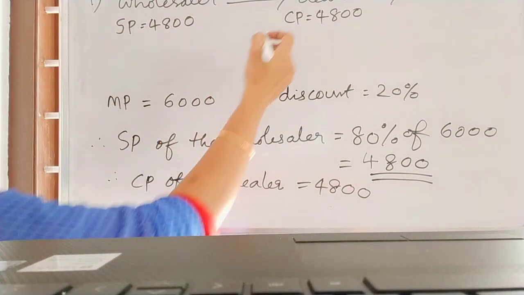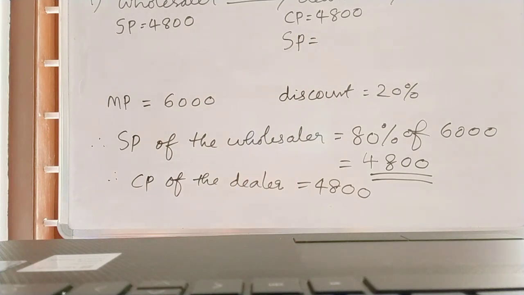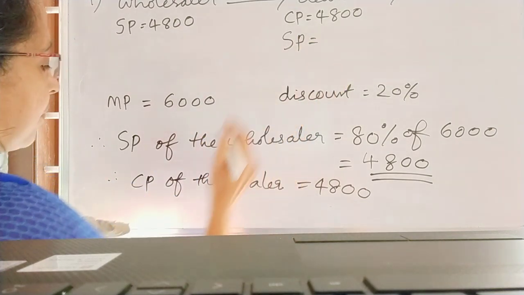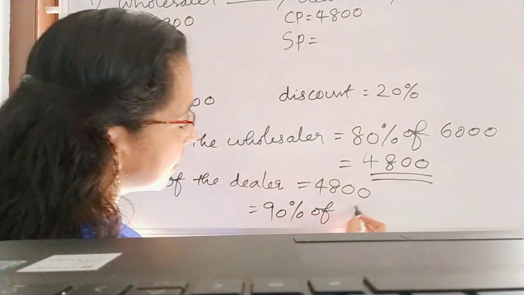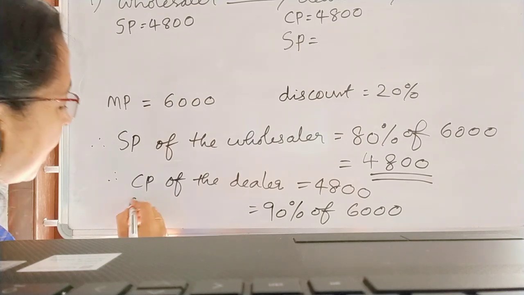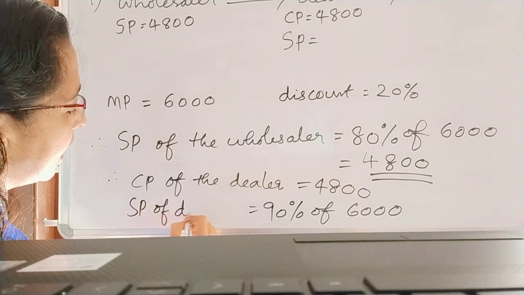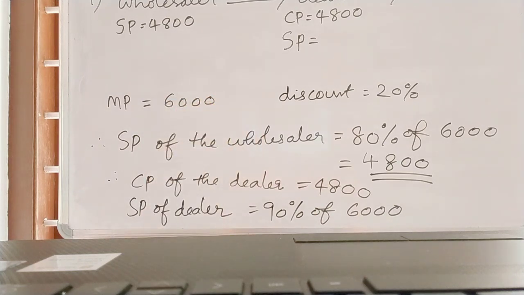See, 90% of 6,000 will be the SP of the dealer. SP of the dealer is equal to 90% of 6,000.